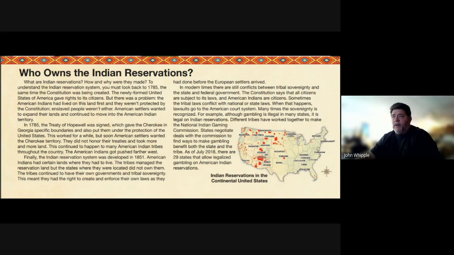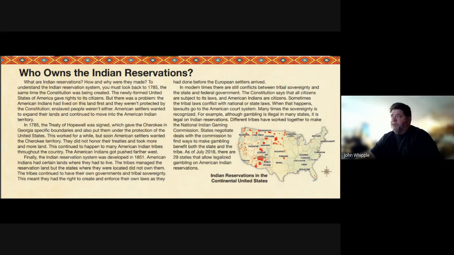Finally, the Indian reservation system was developed in 1851. American Indians had certain lands where they had to live. The tribes managed the reservation land, but the states where they were located did not own them. The tribes continued to have their governments and tribal sovereignty. This meant that they had the right to create and enforce their own laws as they had done before the European settlers arrived. In modern times, there are still conflicts between tribal sovereignty and the state and federal government.